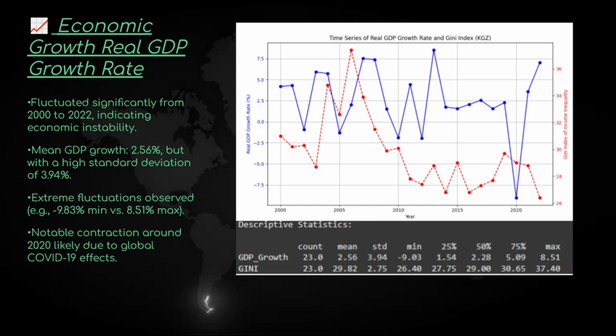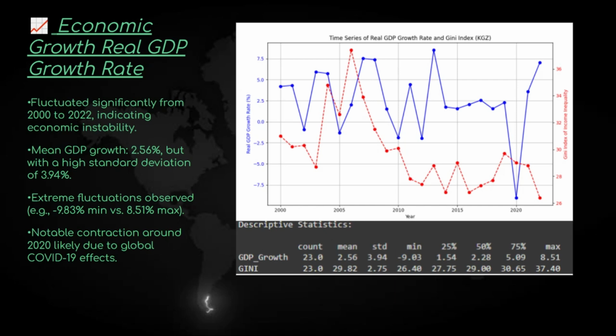So here's what we could take away from this chart. GDP growth in the early 2000s was relatively steady, around 4 to 6%, but with some sharp dips in 2005 and 2010, mainly due to political unrest. 2009 reflects the impact of the global financial crisis, then we see a strong rebound in 2011 and 2013. In 2020, GDP contracted sharply due to COVID-19, down by about 8.6%, but in 2021 and 2022, we see a recovery, 3.6% and 7% growth, respectively.